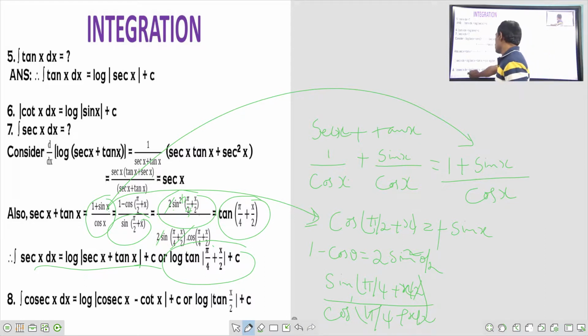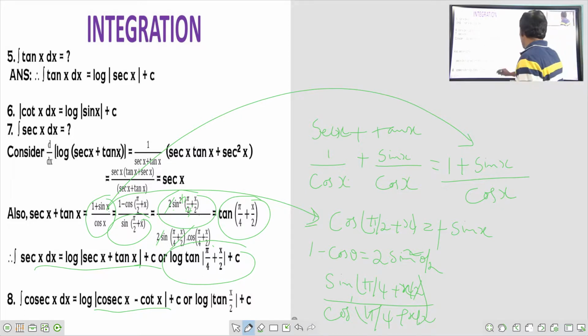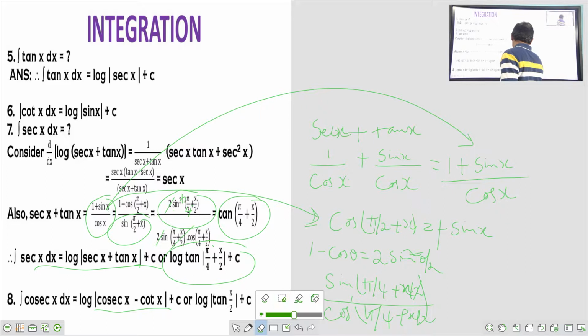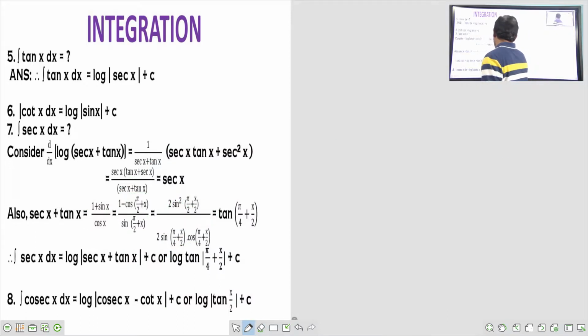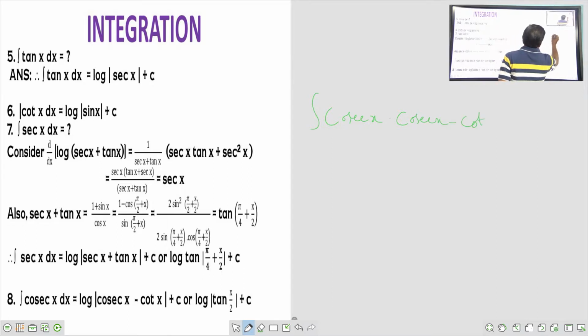Similarly, we can say that the integral of cosecant x is equal to log of cosecant x minus cot x. Right? Same thing here. I will just explain it. Integral of cosecant x: multiply by cosecant x minus cot x and divide by cosecant x minus cot x.